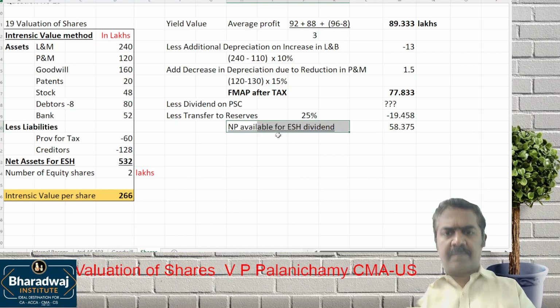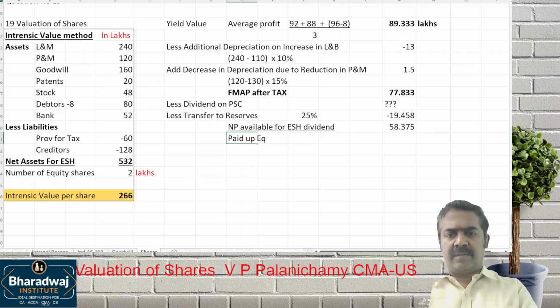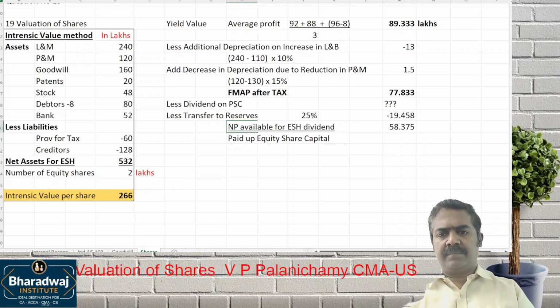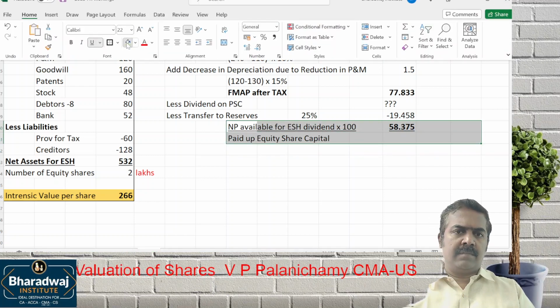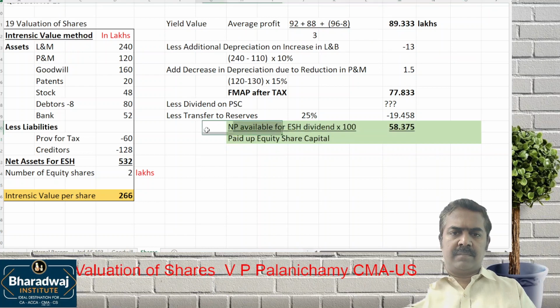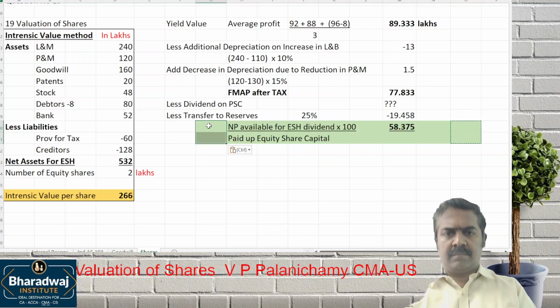This divided by paid up equity share capital into 100. This will give us ERR.